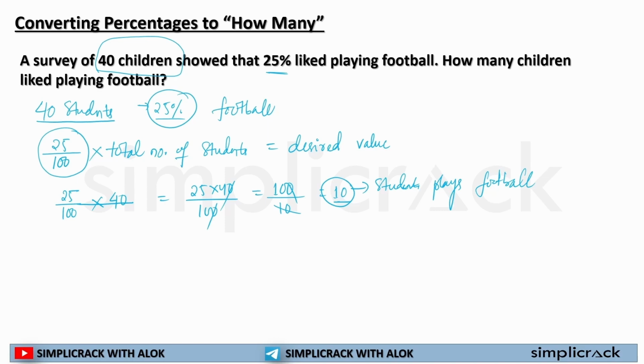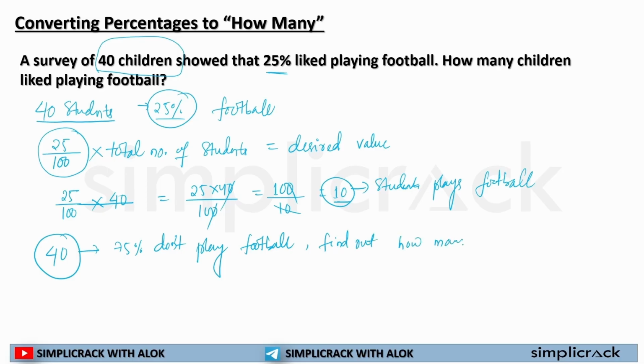If the question is like this, in a survey of 40 students, 75% of students do not play football, then find out how many students like playing football.